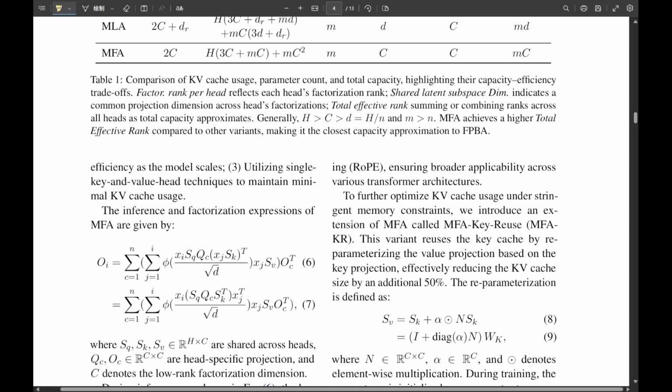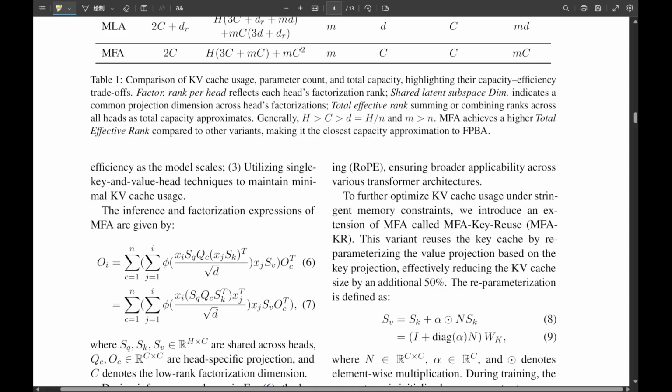This is a game changer because MFA's specific low-rank factorization in that query key circuit, the core info processing part, allows the KV cache per token to be drastically reduced down to a dimension of just 2C. And C here is a much, much smaller number than the dimensions you typically see in traditional multi-head attention. It's about being incredibly smart and targeted with how you use that memory space.